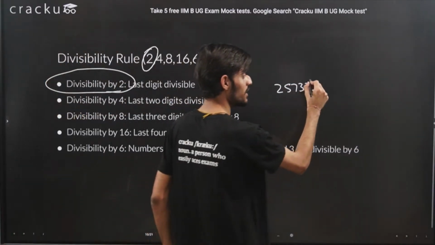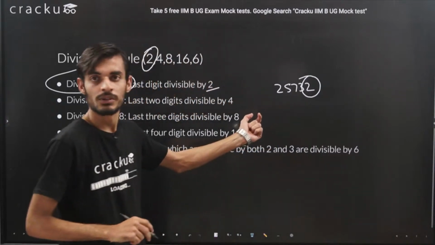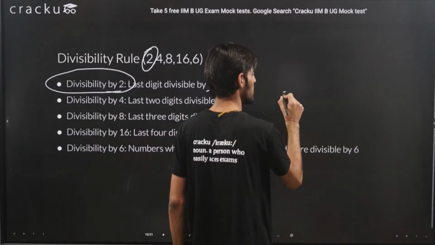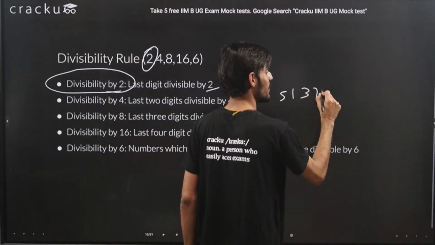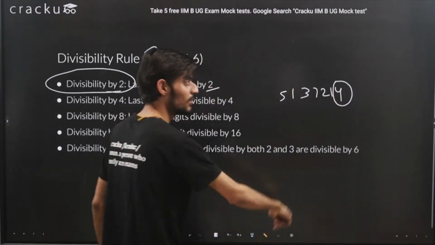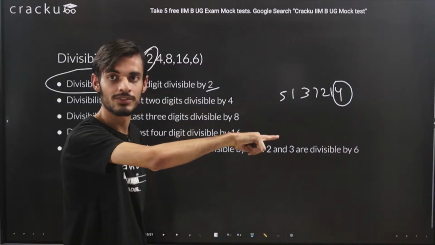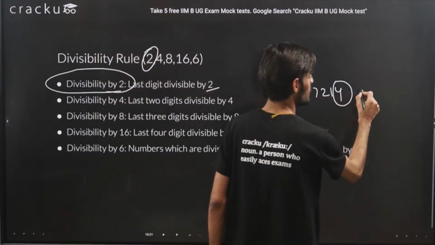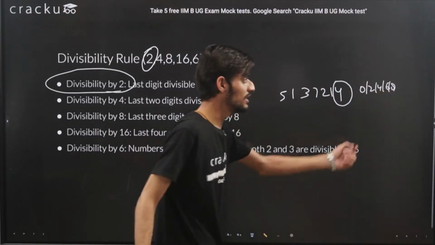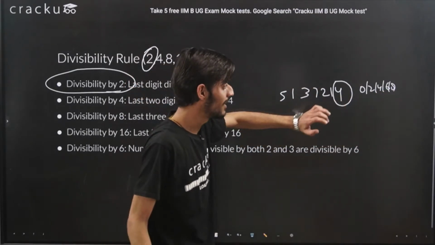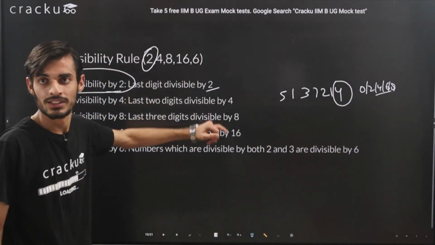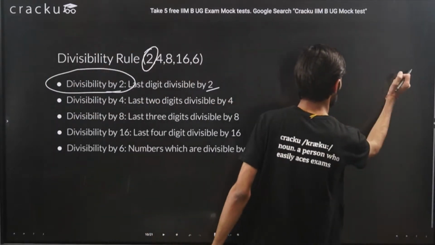If the last digit is divisible by 2, then the complete number will be divisible by 2. If I take another example, 5137214, because 4 is divisible by 2, the complete number will also be divisible by 2. The last digit can be 0, 2, 4, 6 or 8, because all these numbers are divisible by 2. So if any number ends in 0, 2, 4, 6 or 8, it will be divisible by 2. This was pretty simple.